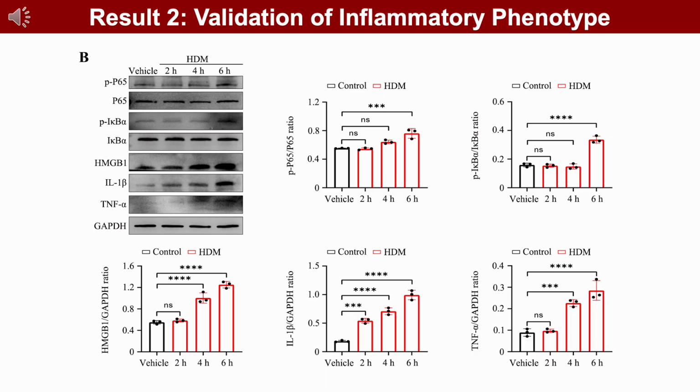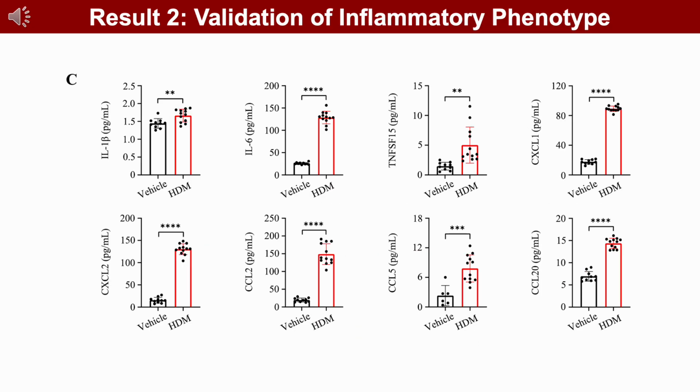Western blot analysis also confirmed that HDM stimulation activates the NF-kappa B signaling pathway and significantly increases the expression of inflammatory cytokines in bronchial fibroblasts. ELISA results further showed elevated levels of IL-1, IL-6, TNFSF15, CXCL1, CXCL2, CCL2, CCL5, and CCL20 in the cell supernatant.